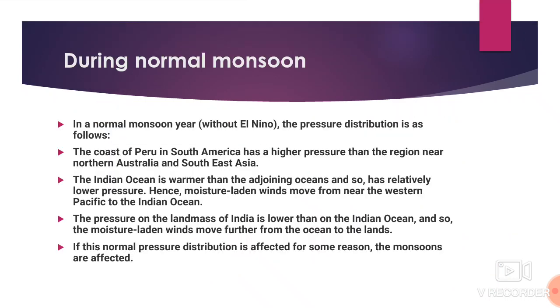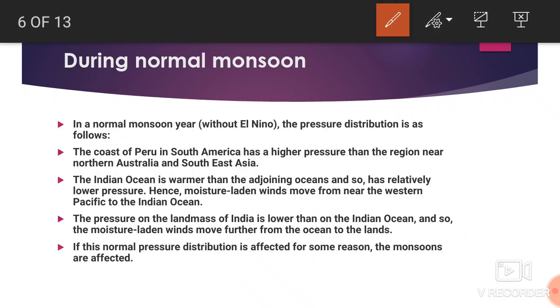Now next, what happens during a normal monsoon? I think we have done it in the graph, but we will still read it for more clarity. A normal monsoon year means there is no El Nino. In a normal monsoon, the pressure distribution is such that the coast of Peru in South America has higher pressure. Higher pressure denotes a condition where there is cold water, and low pressure denotes a condition where the ocean water is warm.